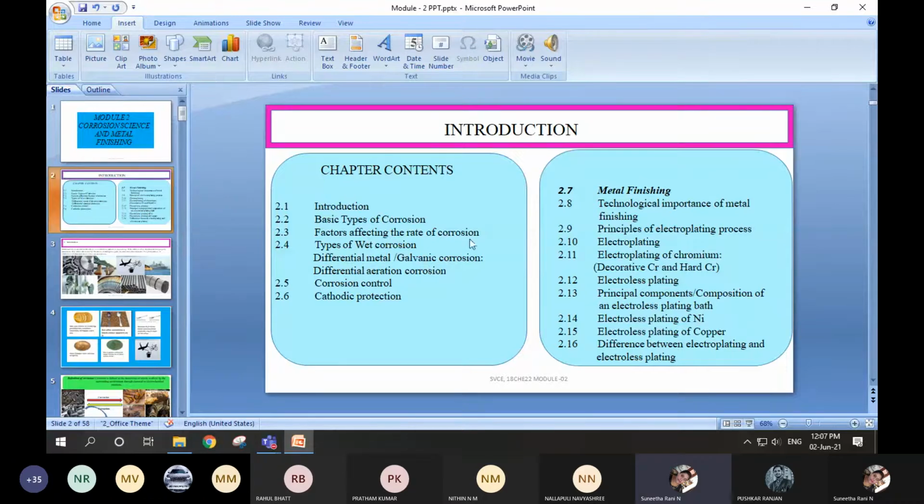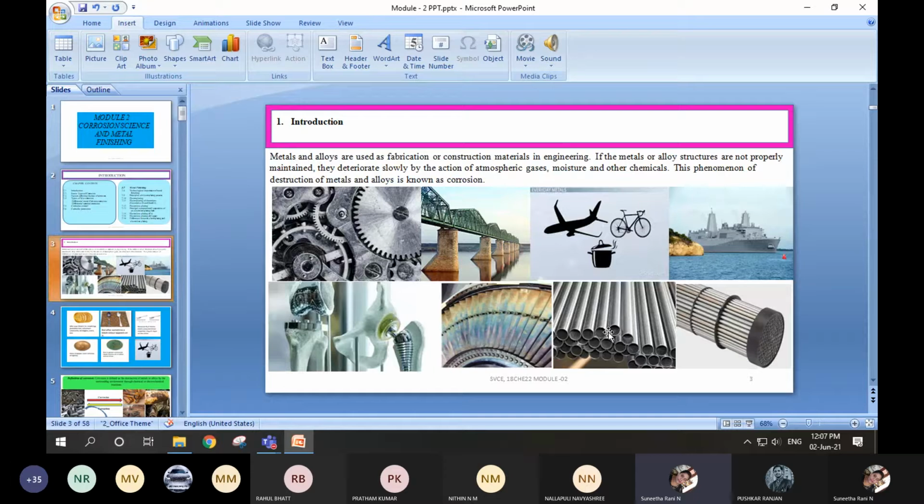So yesterday we started the corrosion chapter. What we discussed is how corrosion occurs. What is the definition for corrosion? Corrosion is the destruction of the metal surface by different environmental conditions, in the presence of oxygen or in the absence of oxygen, in a wet environment or in a dry environmental condition. Whatever the condition, if the surface destruction takes place, that process is called corrosion.